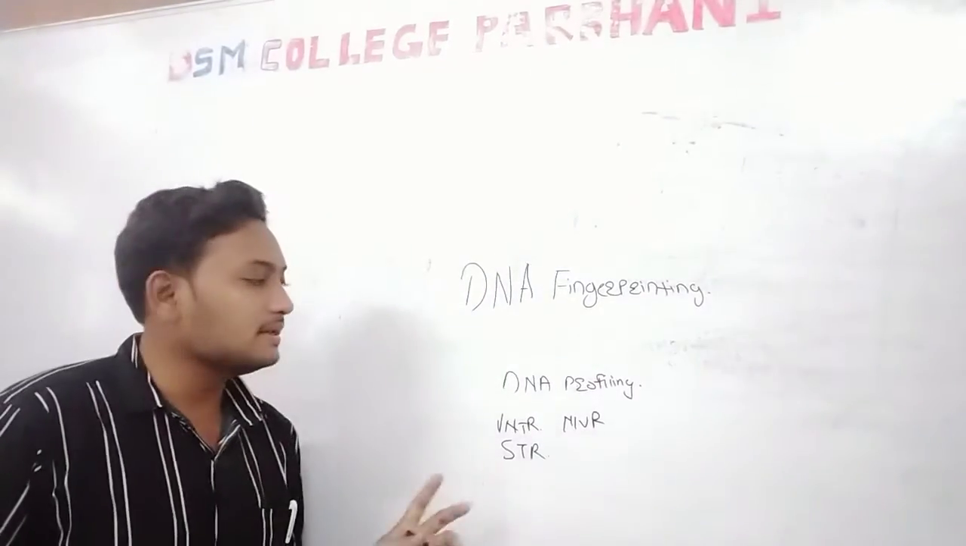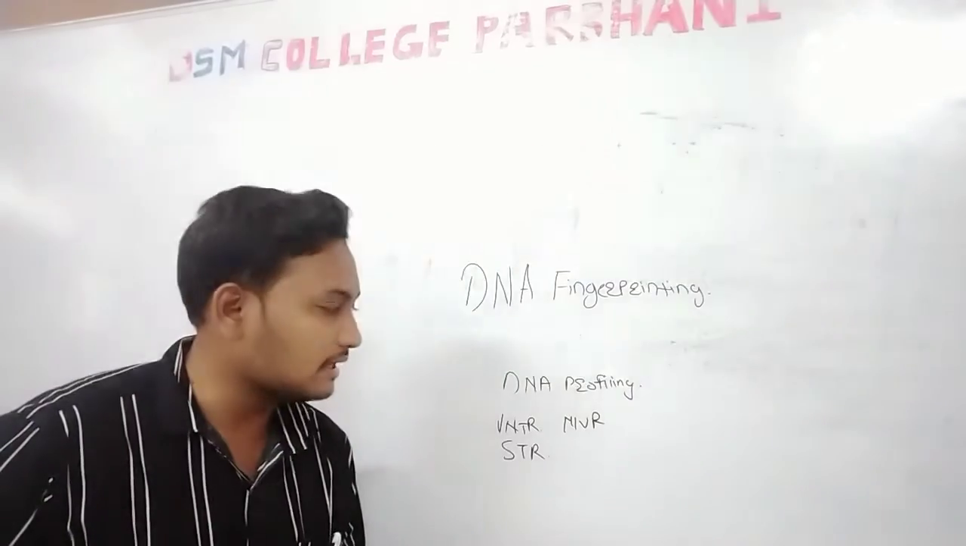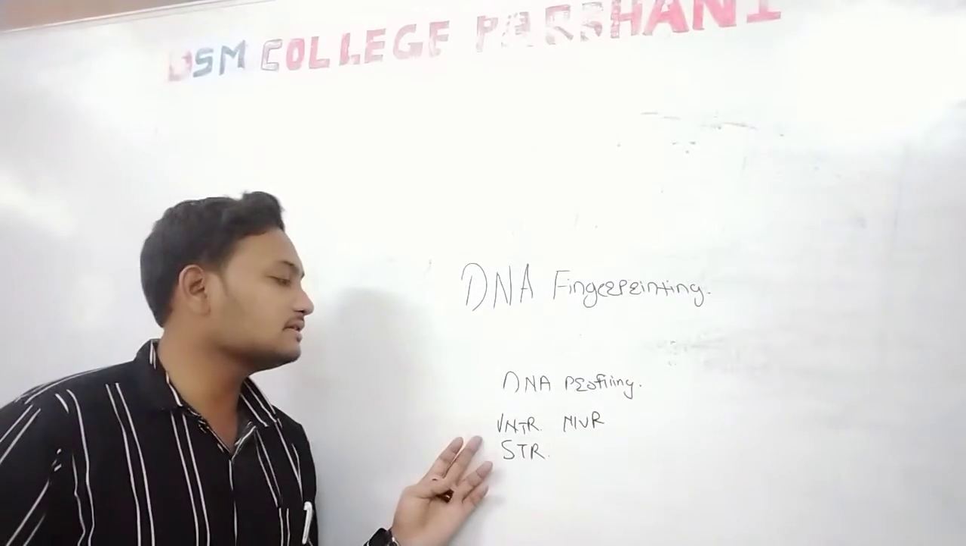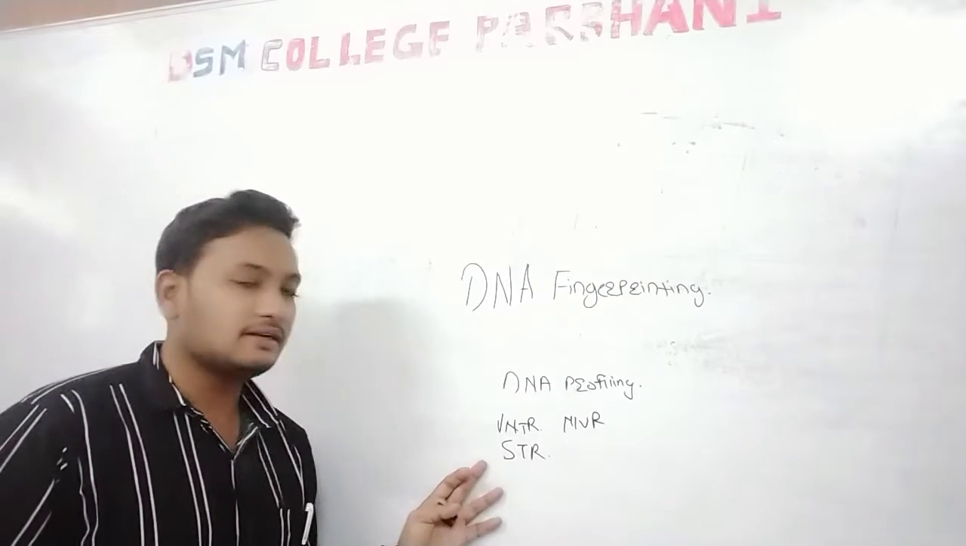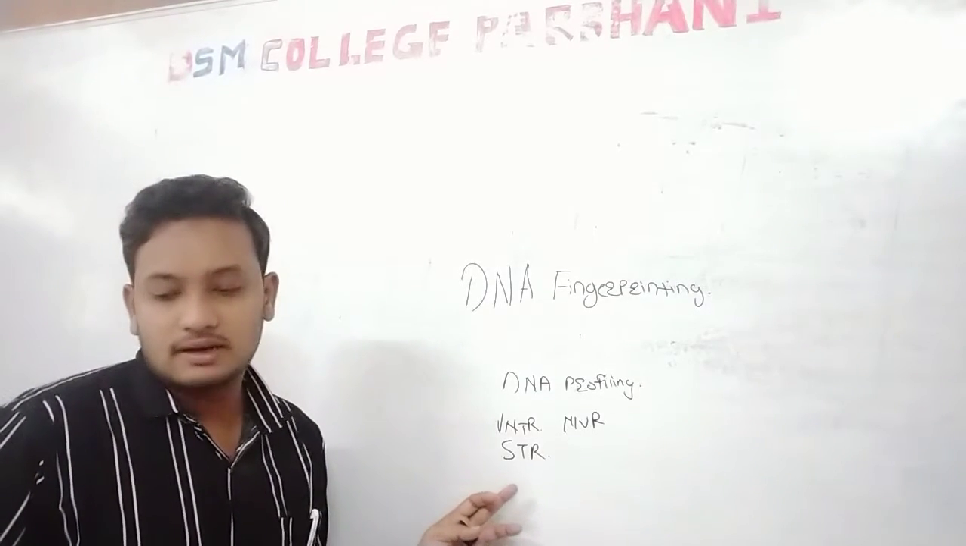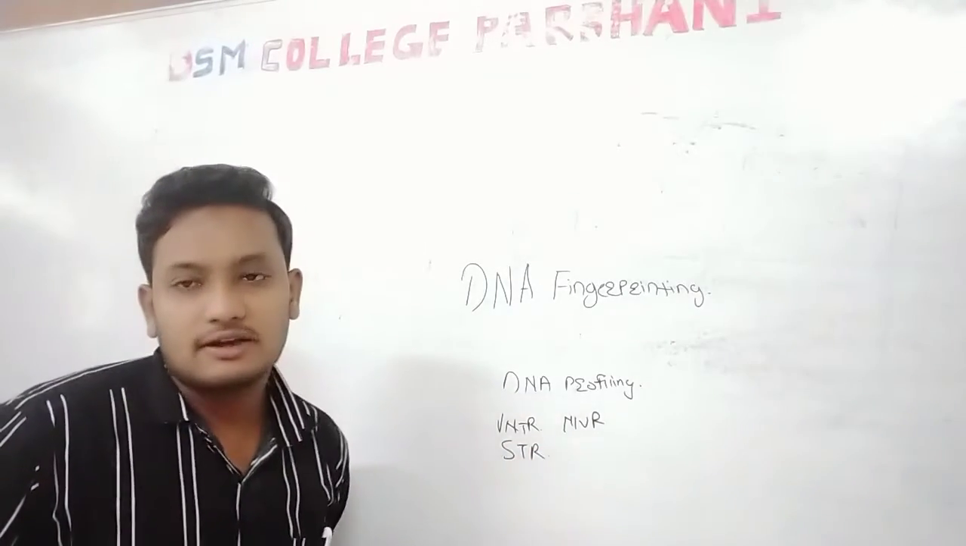So mini satellite is also one type of the sequences present in the DNA. Other repeat sequences are the VNTR, that is variable number tandem repeats, STR, short tandem repeats, and MVR, that is mini satellite variant repeats.